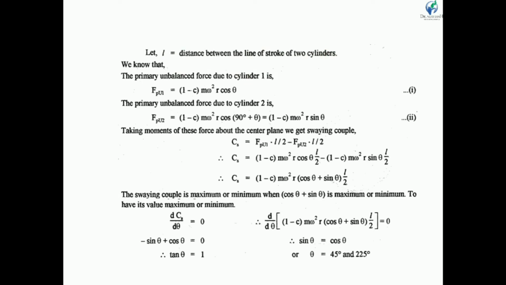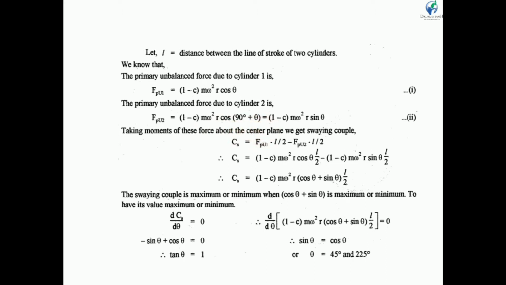Now we know that the primary unbalanced force due to cylinder 1, FPU1, is equal to (1 minus c) m ω² r cos θ. Similarly, the primary unbalanced force due to cylinder 2, FPU2, is equal to (1 minus c) m ω² r cos(90 plus θ).